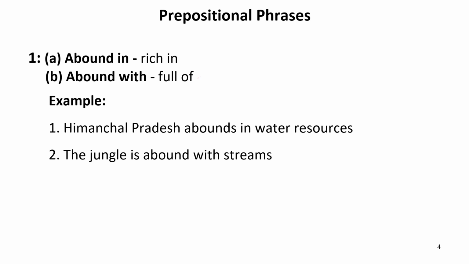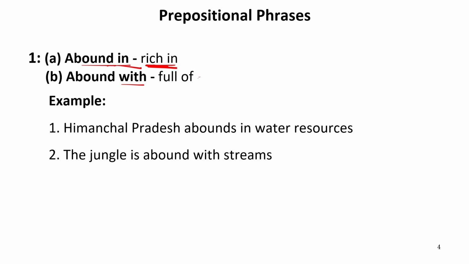So we have a verb that is abound. Now we can use either the preposition in or with it. The meaning of the word abound will remain the same, but the usage will be different according to the preposition used. Abound in is when something is rich in something, which means it contains plenty of something, and abound with means full of something.